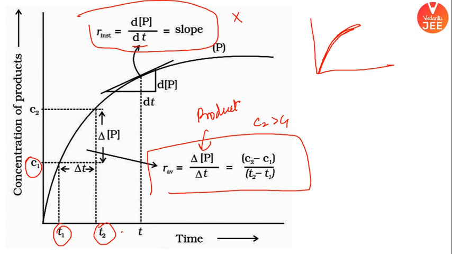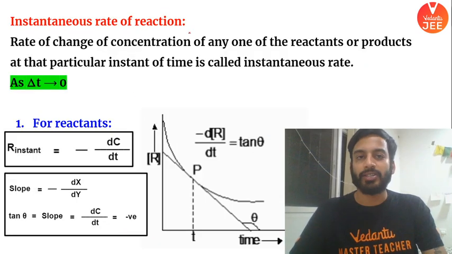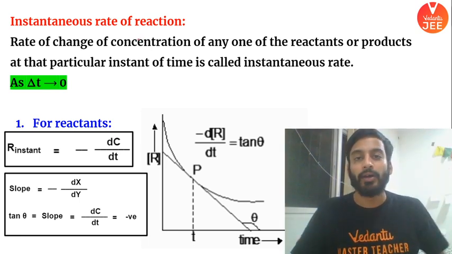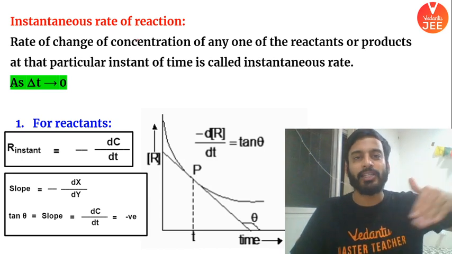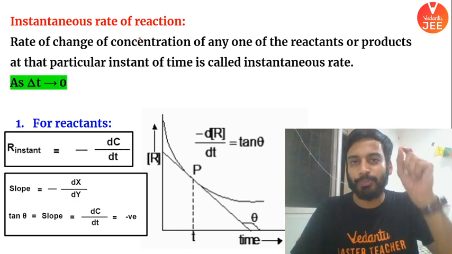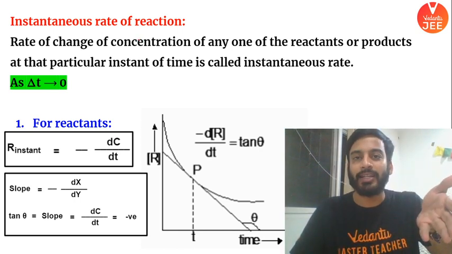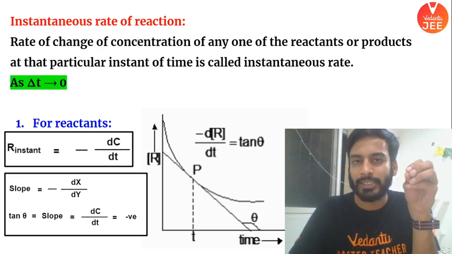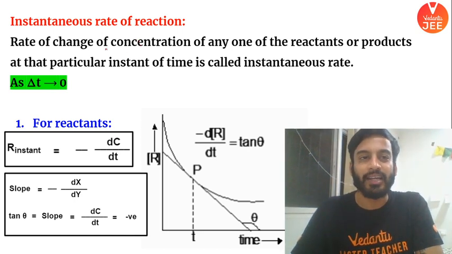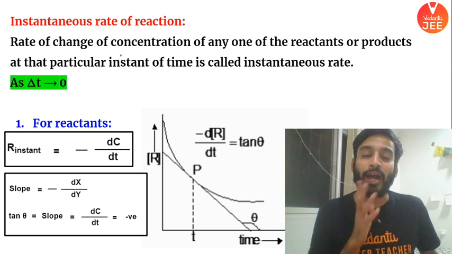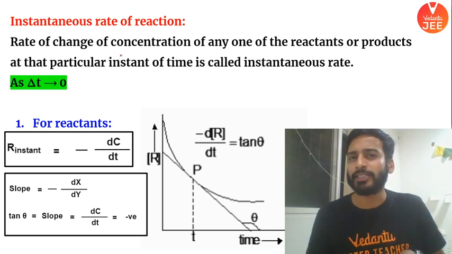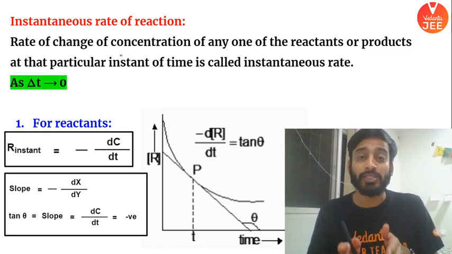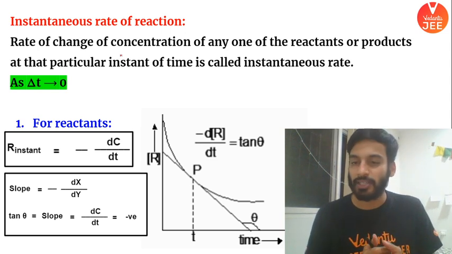ठीक है. Now there is another way of finding rate that is called as instantaneous rate. Instantaneous rate is you are going to find the rate at a particular time, any particular time. I would say कि यार on this graph at this particular minute or at this particular second, what is the rate? For example, you have started the reaction, you will say, yaar, tell me the rate at 100 second. When you are doing the reaction, what is the rate at 100 second? I'm interested in that. For example, you have done a reaction for 1 hour. I'm interested what is the rate of the reaction when the reaction was completed, or when the reaction was 50% completed. So I'm asking you, what is the rate when time is equal to 30 minutes? I hope it is clear.